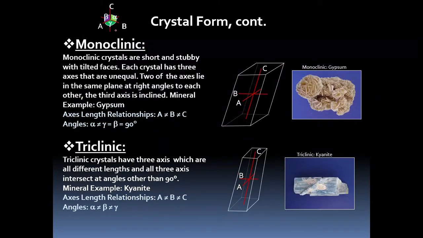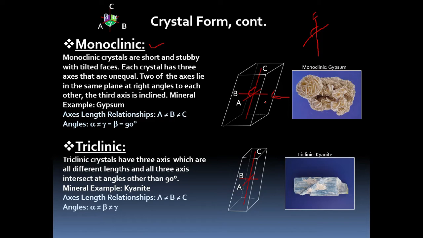Then next one is monoclinic. I told you three axes are there, A, B, C. The A axis will be inclined. If you see from the side view and draw the axes, this is the C axis and this is the A axis, and from front to back, or side to side, it will be B. The A axis and C axis will make some angle, it will not be 90 degrees.